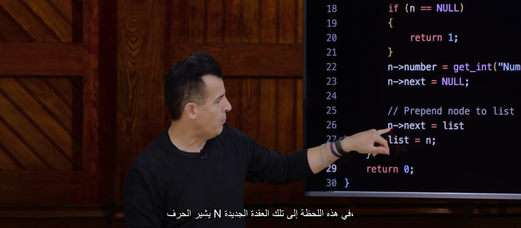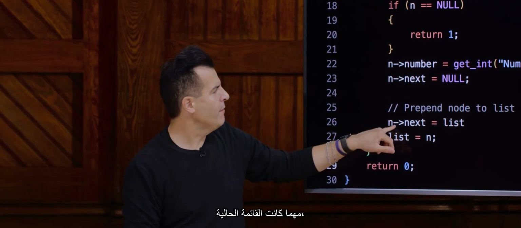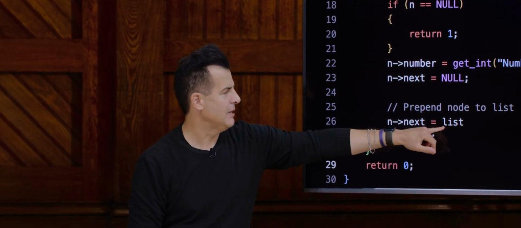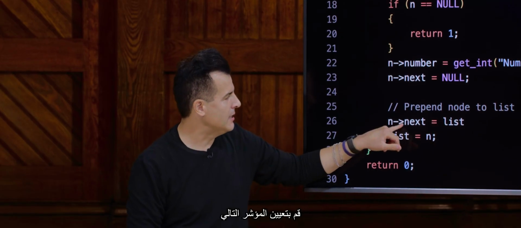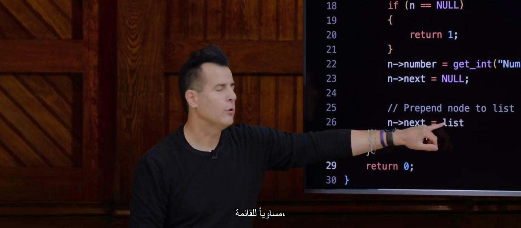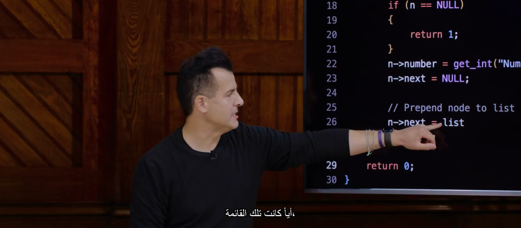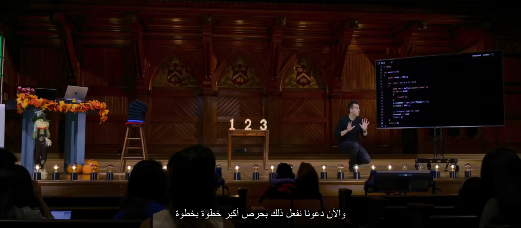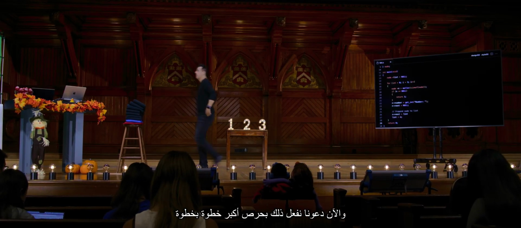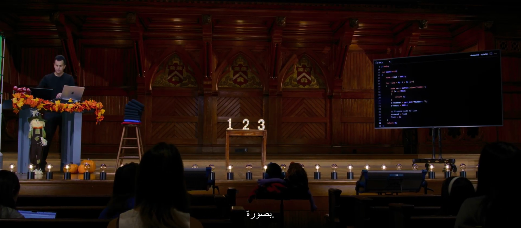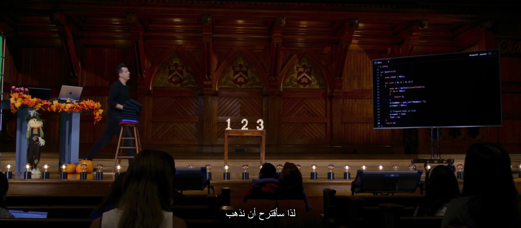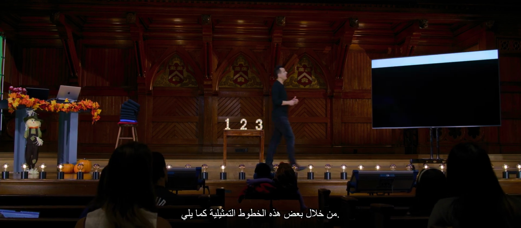So n at this moment is pointing to that new node. And I'm saying, you know what? Whatever the current list is, empty or otherwise, set the next pointer equal to the list, whatever that list is, and then change the list to point at this new node. So now let's do this more carefully, step by step, in picture form. So I'm going to propose that we go through some of these representative lines as follows.